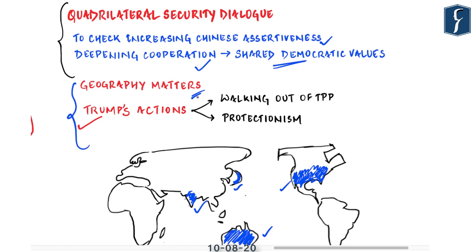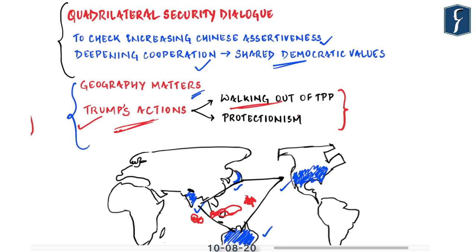According to observers, geography matters, and the main flashpoint of India and China is in the deeper continental regions, whereas if you look at the Quad formation, it is more maritime in nature. Hence, if the flashpoint had occurred in the Indian Ocean region, Indo-Pacific region or Central Pacific region, Quad could have been a reliable platform to counter that Chinese aggression. But since the flashpoint between India and China is inside the land, there is not much hope and expectation from Quad.